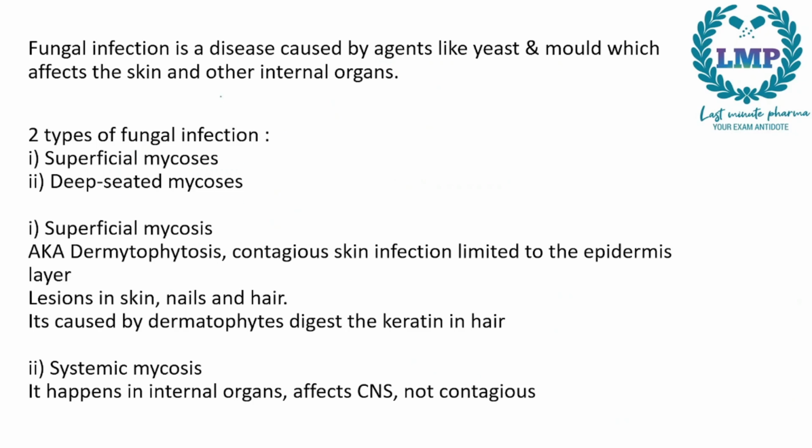Next we have what are fungal infections. A fungal infection is a disease caused by agents like yeast and mold, which affects the skin and other internal organs. Now based on the location of the infection, we have two types of fungal infections. We have superficial mycosis and deep-seated mycosis. In superficial mycosis, only the outer areas of the skin or maybe the scalp or the nails will be affected, whereas deep-seated mycosis will be a systemic infection. That is, it can go inside your blood, bones, and all the other internal organs.